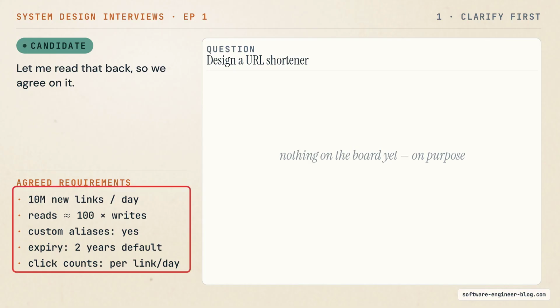Good. Let me read that back so we agree. 10 million writes a day. Reads are 100 times writes. Custom aliases must work. Links expire after 2 years. And we count clicks per link per day. That is my contract for the rest of this hour. If any of those 5 lines changes, the design changes with it.